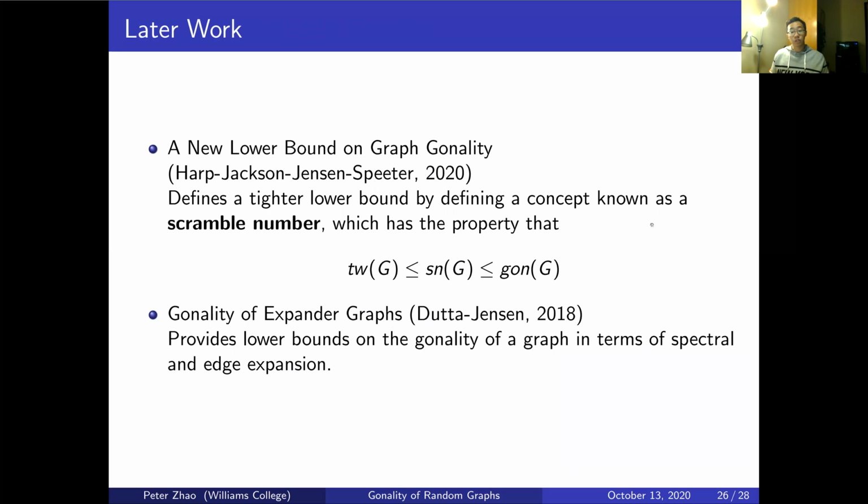It would be really interesting if someone could figure out the scramble number of random graphs, because then we would have a stronger lower bound for the gonality of random graphs as well, which I think is pretty cool. Another cool topic, from Duda and Jensen in 2018, provides lower bounds on the gonality of expander graphs, which are special graphs that are sparse, which means that they're missing the majority of their edges, but have strong connectivity properties that are interesting to study. Okay, so that's the topic that I've been looking at for this colloquium.